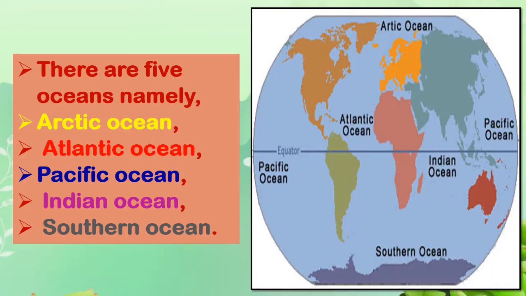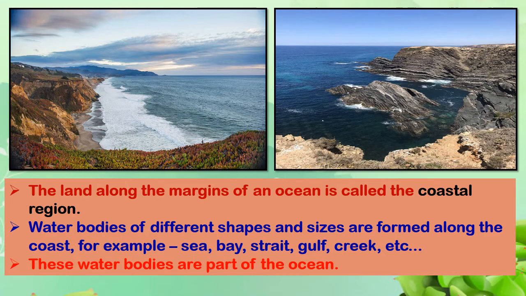So just like the land is divided into the continents, the water is divided into the oceans. So there are 5 oceans, namely Arctic Ocean, Atlantic Ocean, Pacific Ocean, Indian Ocean, and the last one is Southern Ocean. The land along the margin of an ocean is called the coastal region.